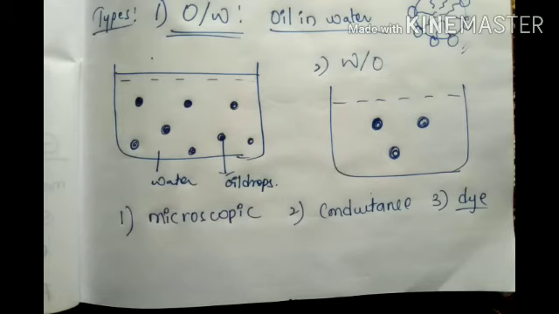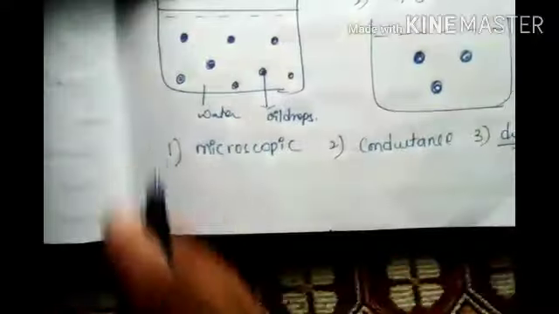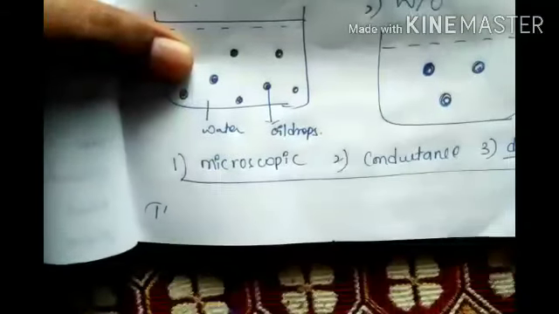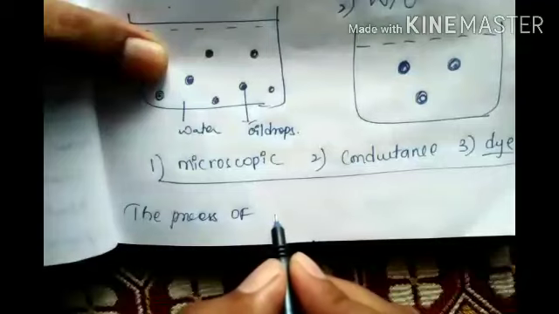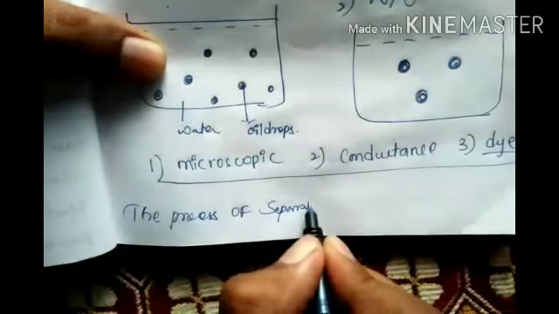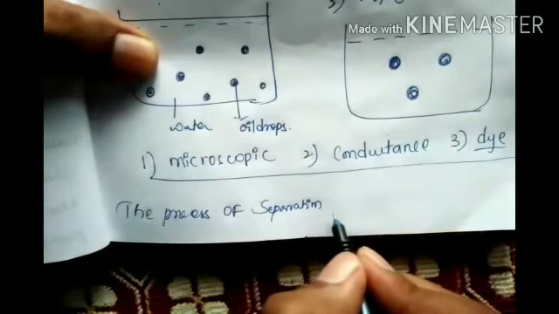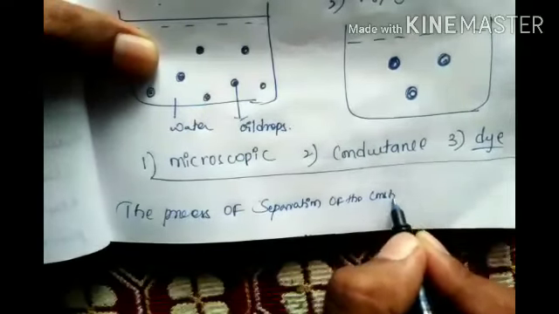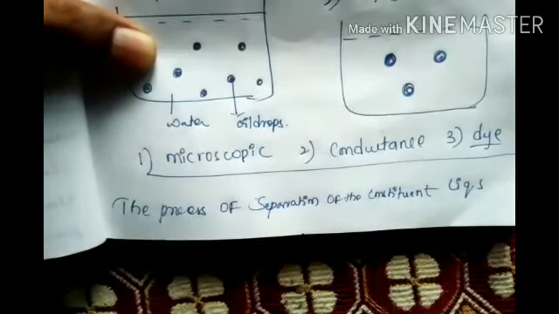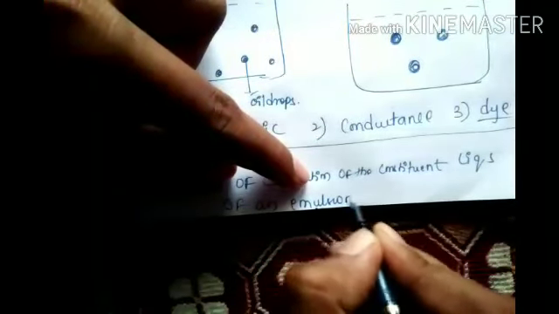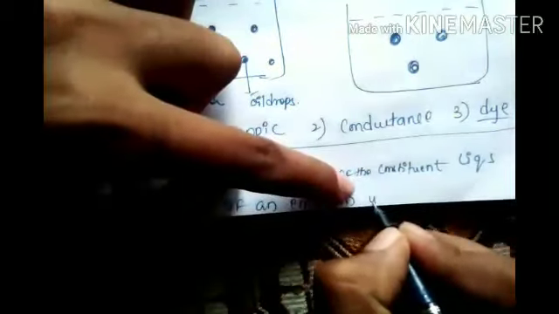Next, the process of separation of the constituent liquids of an emulsion is called demulsification.